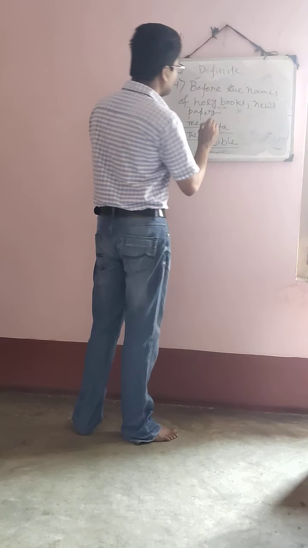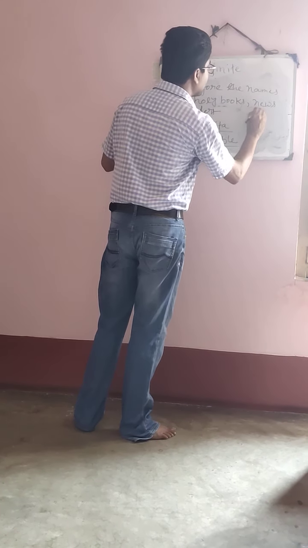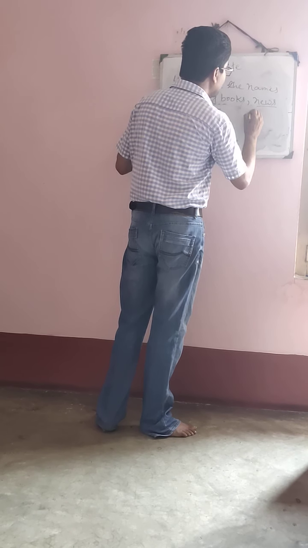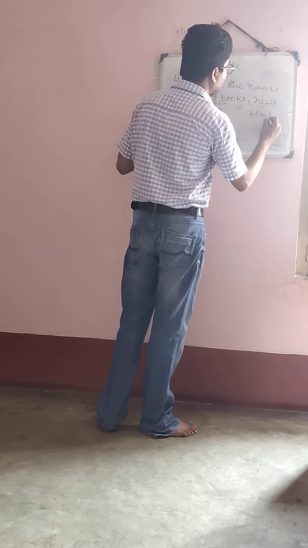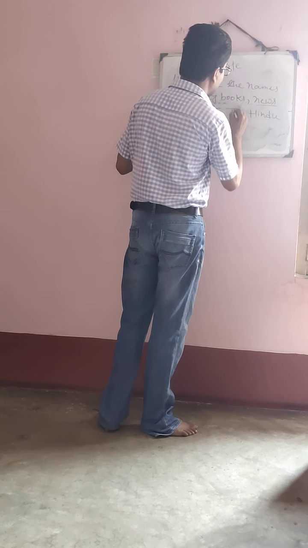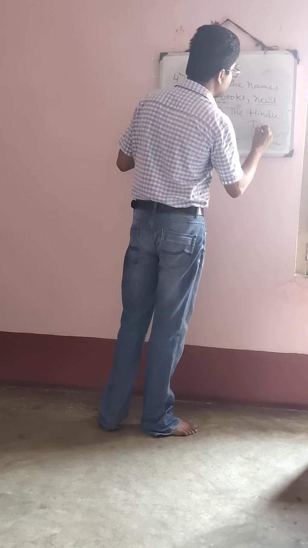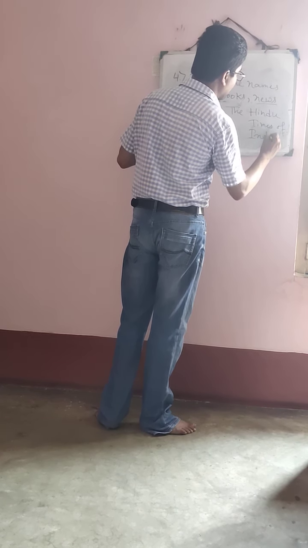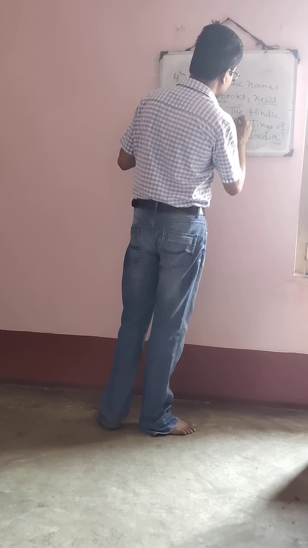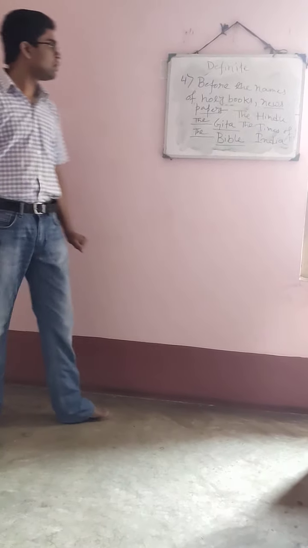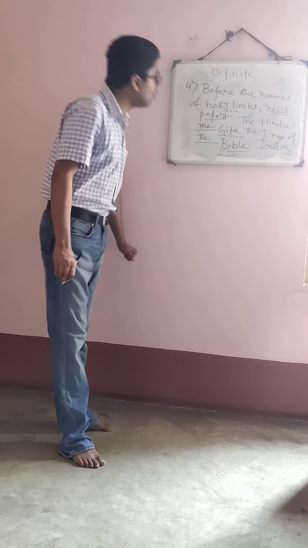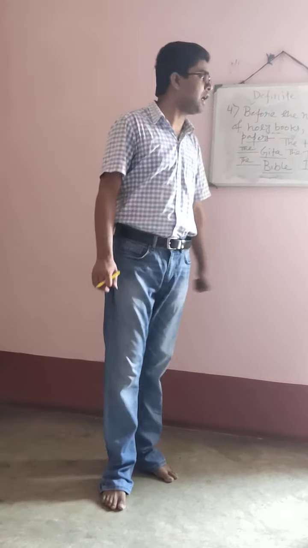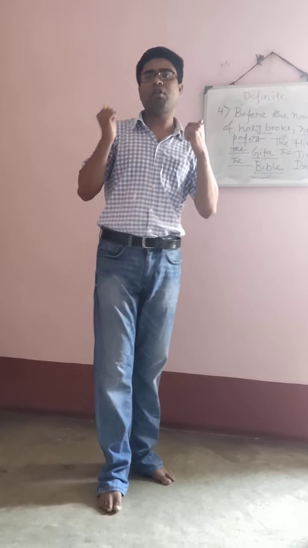The. In the second sentence, I have written before the names of newspaper. You all know Hindu is the name of a newspaper. Okay? So what will you write? The Hindu. Dash Times of India. You all know that this is also the name of a newspaper. So what will you write here? The. Understood? So here I have known that before the names of holy books and newspaper, which article is used? The article is used.